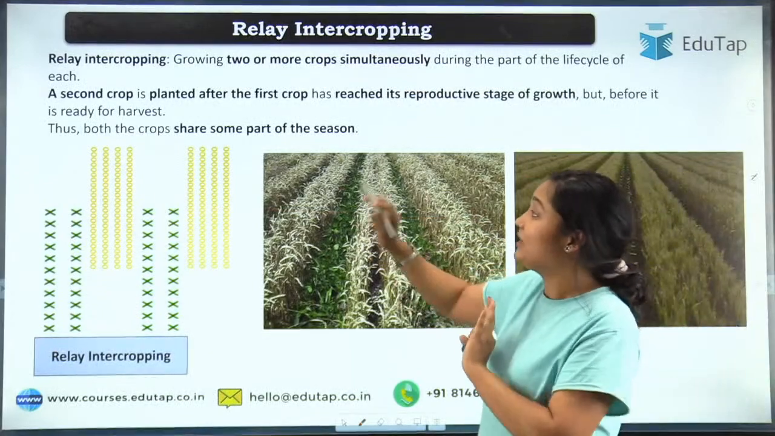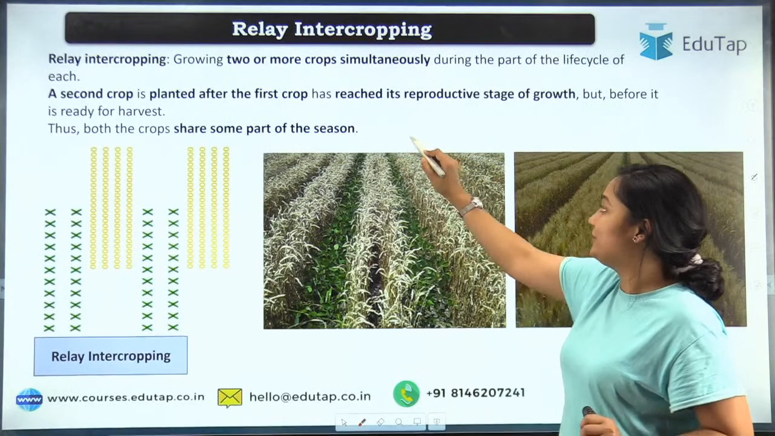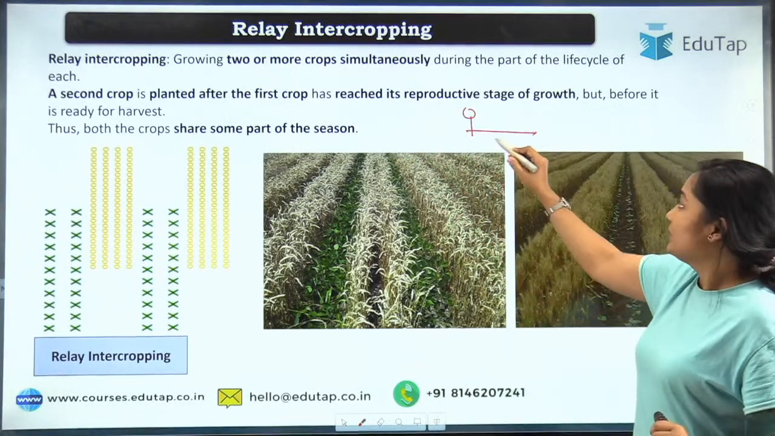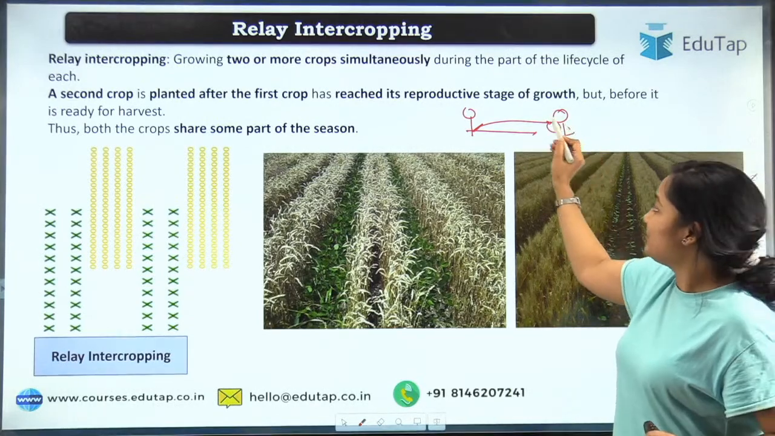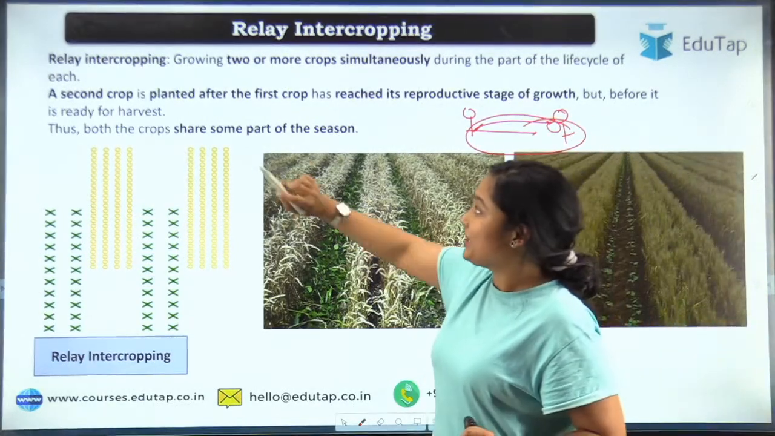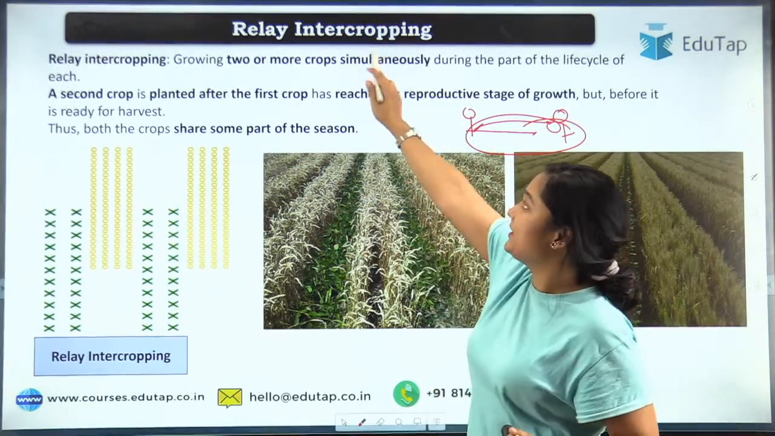So here what is happening? See, relay intercropping. Think of a relay race: when you run, you have a baton, and you pass it to the next racer. So at some point you are making contact. On that particular concept, there is relay intercropping.